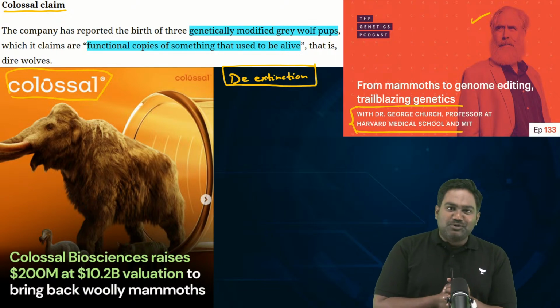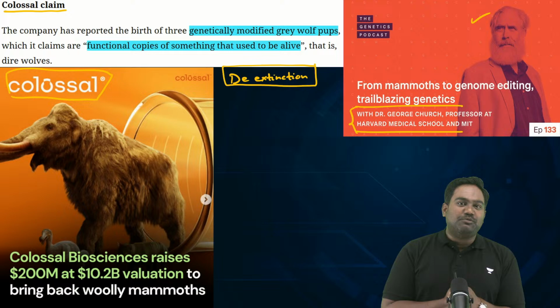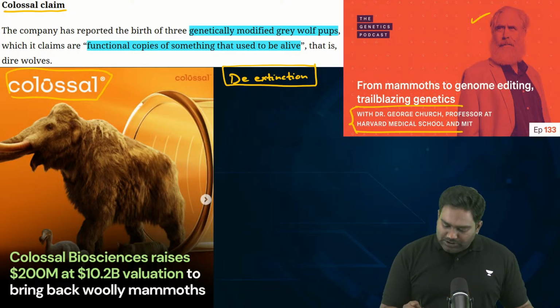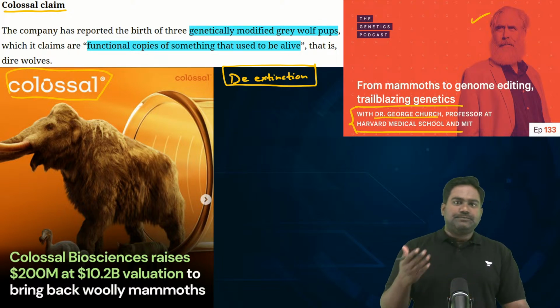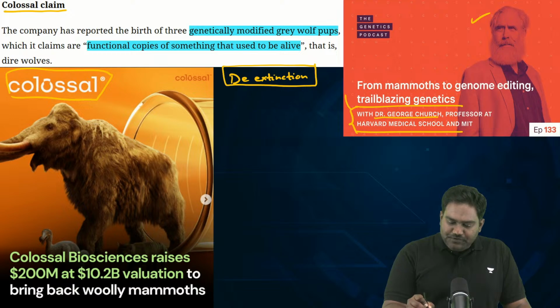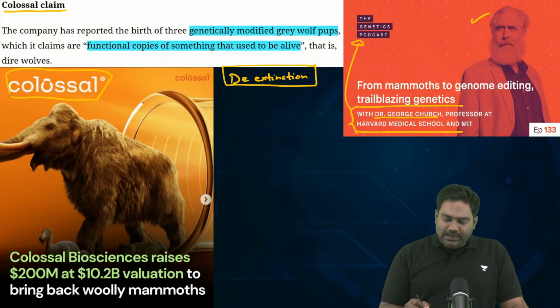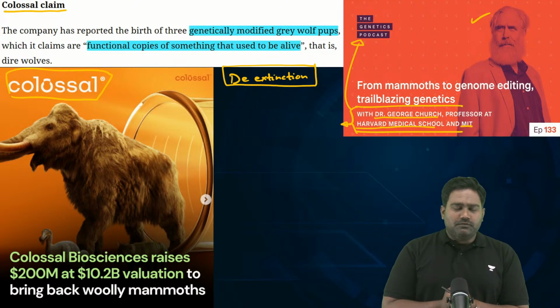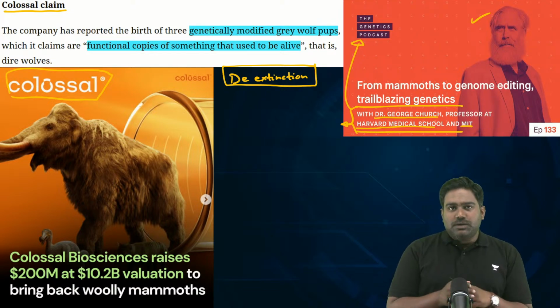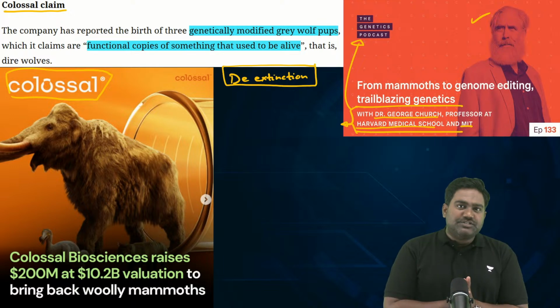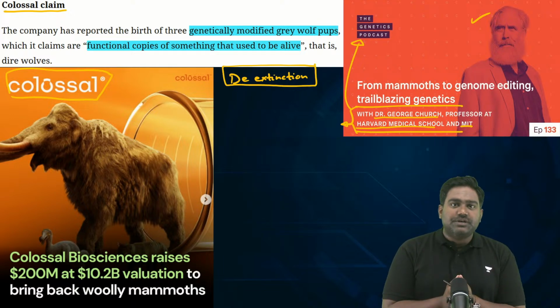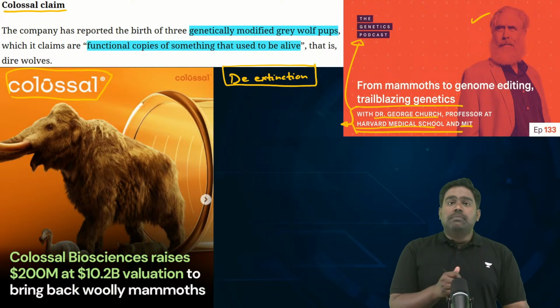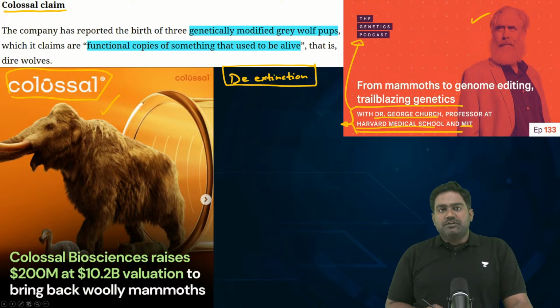Looks a little similar to a supervillain, maybe from the Mission Impossible series, but it is Dr. George Church who has contributed to this field and who leads this company as well, based on his experience at Harvard Medical School and MIT. And he's actually quite well renowned as well. So, the main stated objective of this company is to bring back these extinct species, not just the dire wolves, but also the mammoths, which went extinct during the Ice Age.